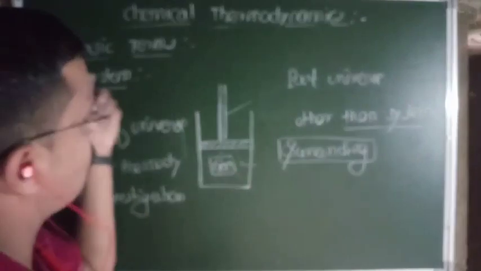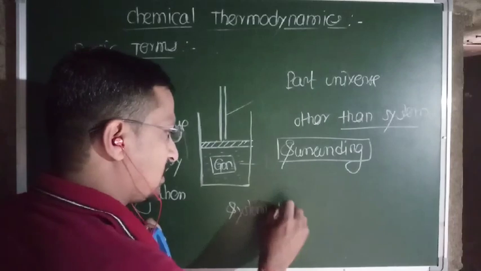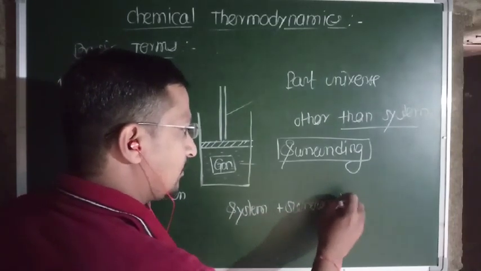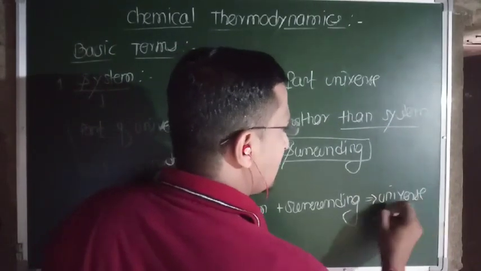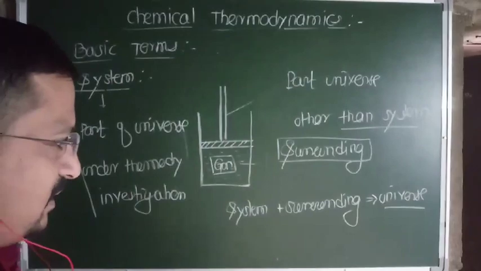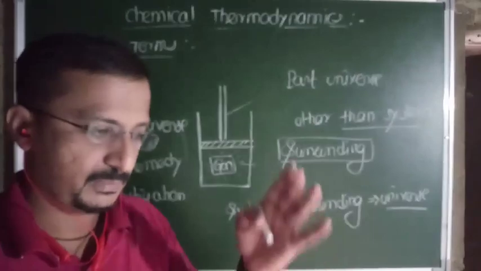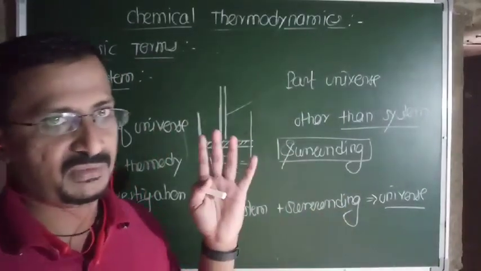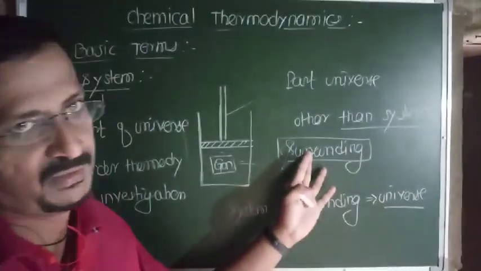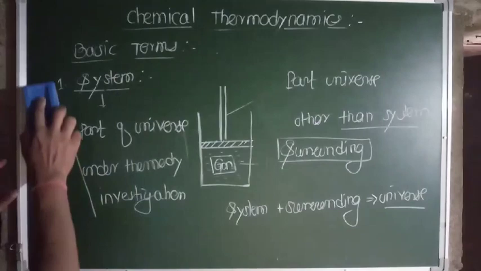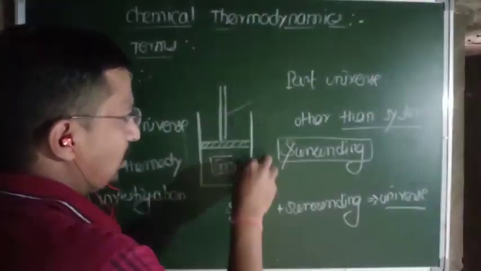And by combination of these two, system plus surrounding, it constitutes the universe, isn't it? So basic system plus surrounding is clear. The part of the universe under thermodynamic investigation is the system, and other than the system, whatever exists, all of this is considered as the surrounding, isn't it? Now if we consider the wall,